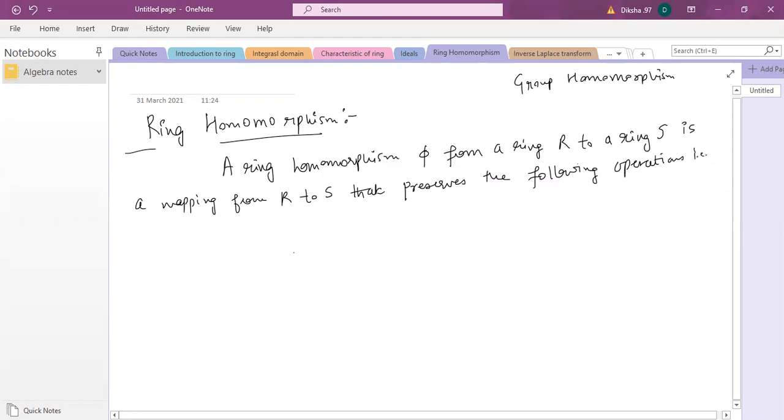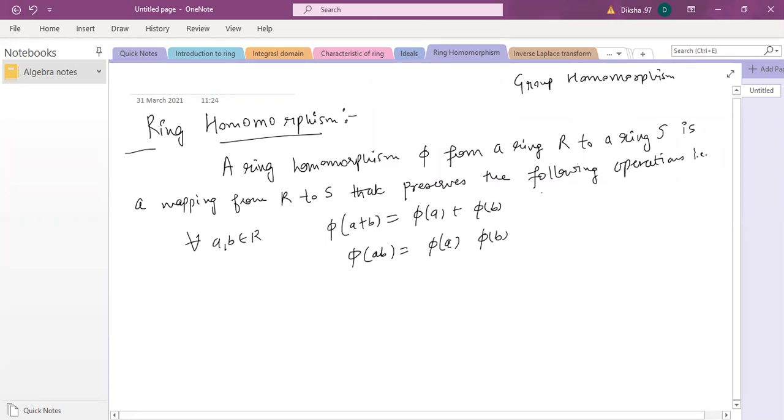That is, for all a, b belonging to R, phi of (a + b) is phi(a) + phi(b), and phi of (ab) is phi(a) times phi(b).